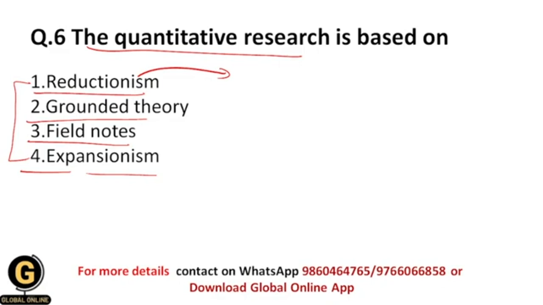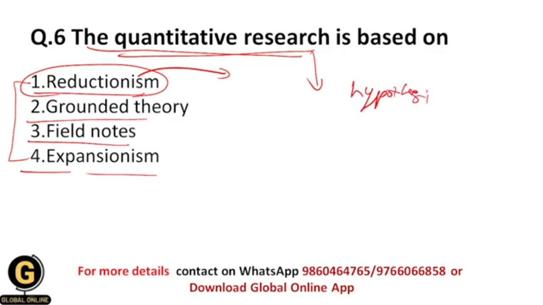Okay, so reductionism means that we are going to break down the complex parts into simple parts so that we can easily study them. In quantitative research basically we do the same. Whatever problem we have, we are going to convert that problem into a hypothesis. A hypothesis is a straightforward statement, and we are going to test this hypothesis by using statistical techniques, and after all we will get the results.